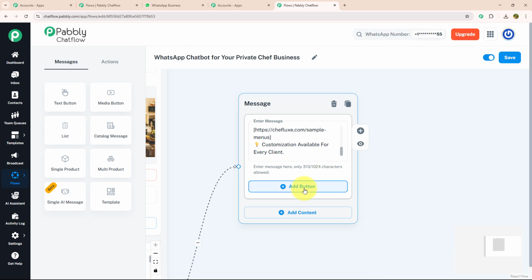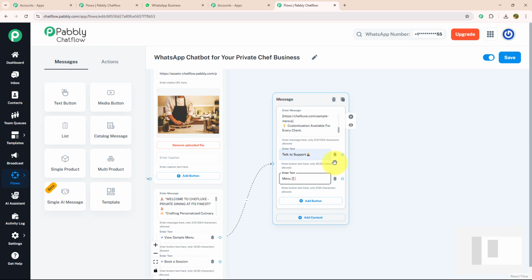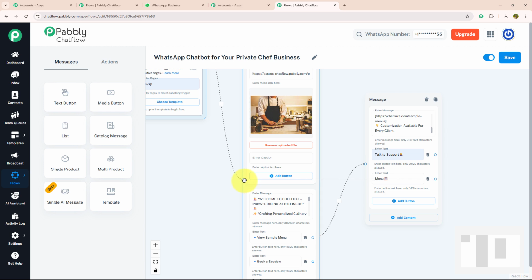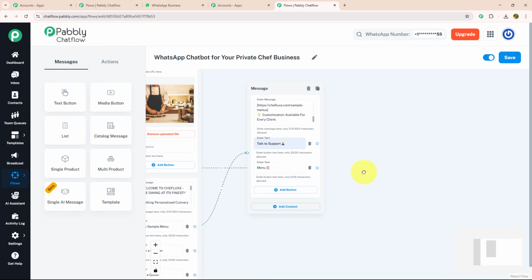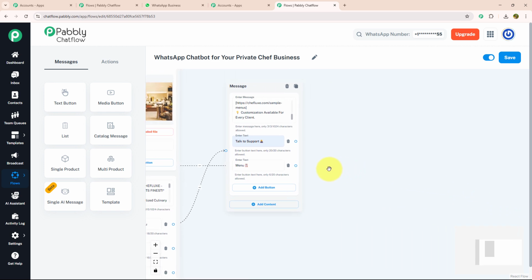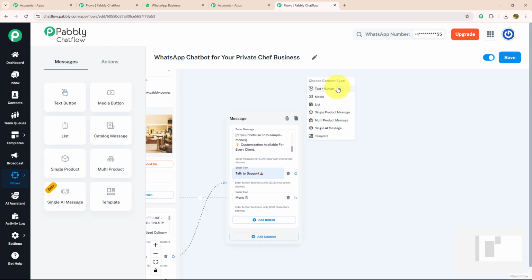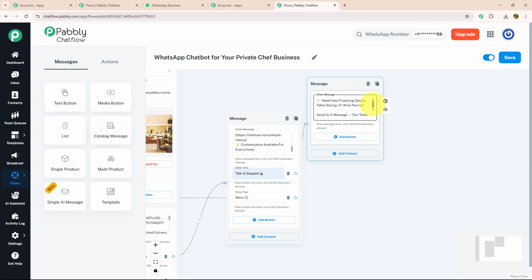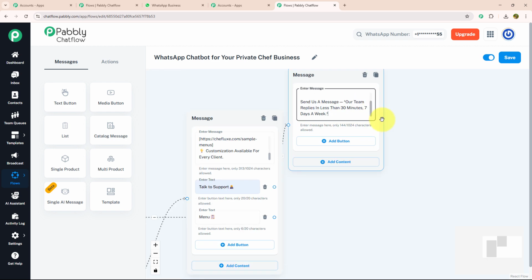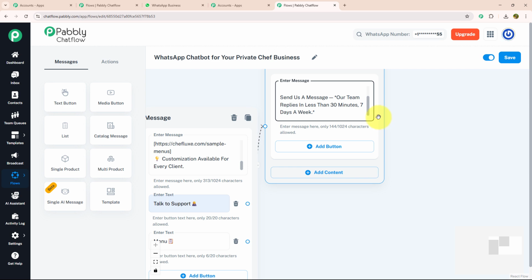Now I'm going to add two action buttons, talk to support and menu. I'm going to connect the menu button with our initial message. That means as soon as someone selects this menu button, they will get the initial message again. And I'm going to provide a separate message for talk to support, like this, where I have mentioned that our team will contact them as soon as possible. Our response time is 30 minutes and we work 7 days a week.